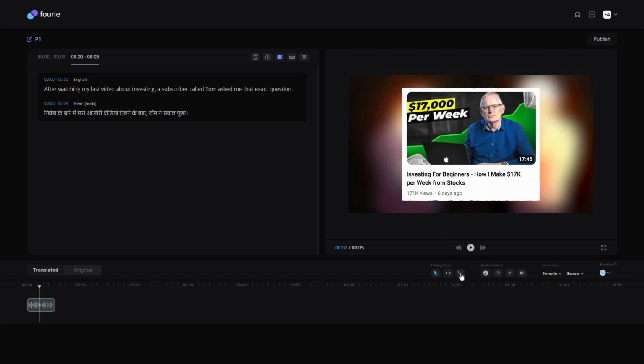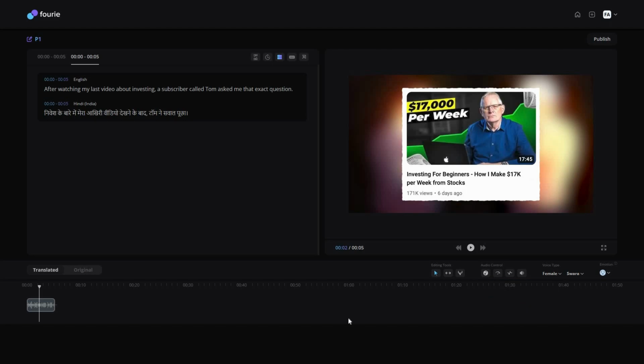And there are some other editing tools such as you can select the seeker or reposition or merge this. There's also some great feature. You can remove the background noise from a video. You can change the playback speed. You can also change the pitch. So if you want high pitch, you can make it high pitch or you can also lower it. And then there is also volume control. You can increase or decrease the volume from here.